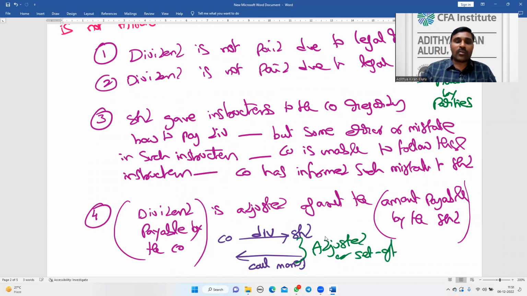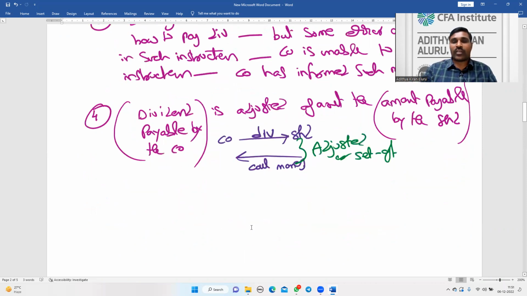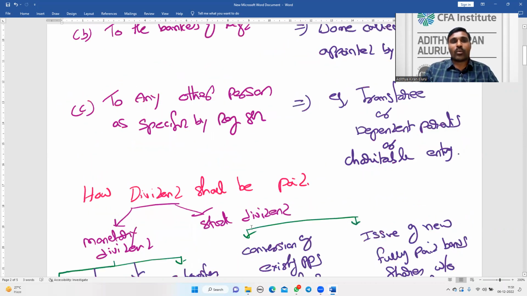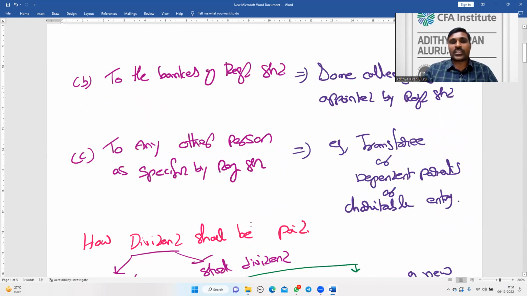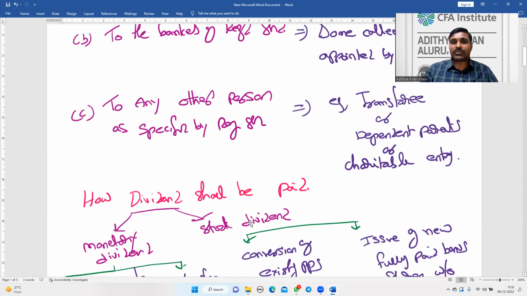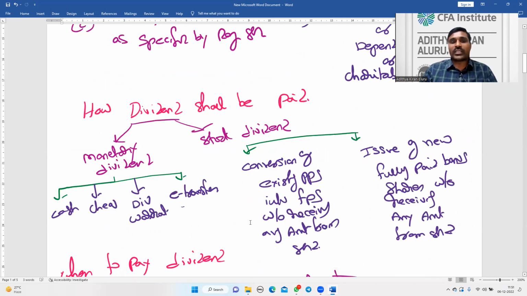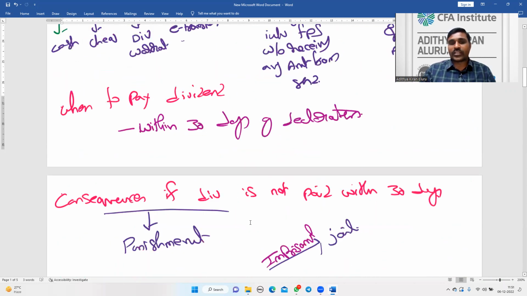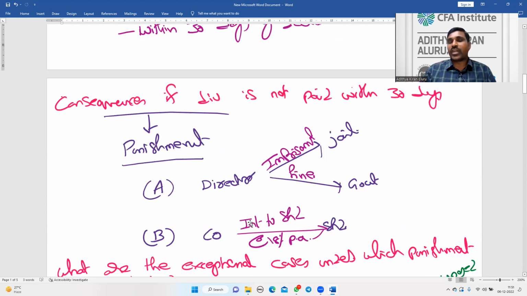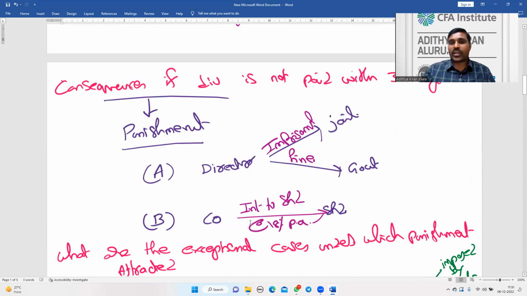So these are all the basics about the payment of dividend. To whom the dividend has to be paid: to the registered shareholder, or to the banker of the registered shareholder, or to any other person as specified by the registered shareholder. How the dividend shall be paid: monetary dividend or stock dividend. When to pay: within 30 days of declaration. Consequences if not paid within 30 days: directors face imprisonment and fine, and the company pays interest.